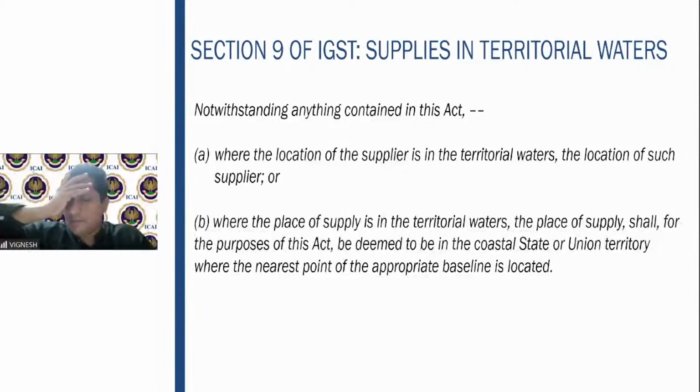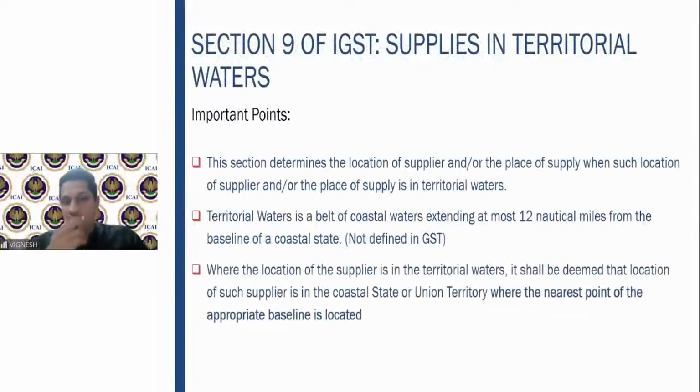Let me take an example. A supplier is in Maharashtra. He is selling on the ship. The consumer consumes the food and beverages. It is located at the nearest appropriate baseline of Visakhapatnam. What will be charged? IGST will be charged, because he is in Maharashtra and the location is deemed to be Visakhapatnam. So IGST will be charged. I hope you got the point. So it determines the location of the supplier or place of supply where it is in territorial waters.